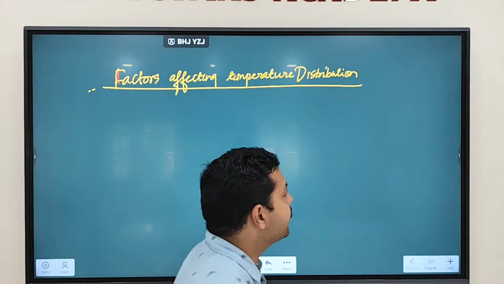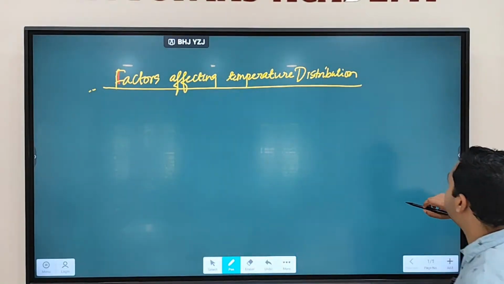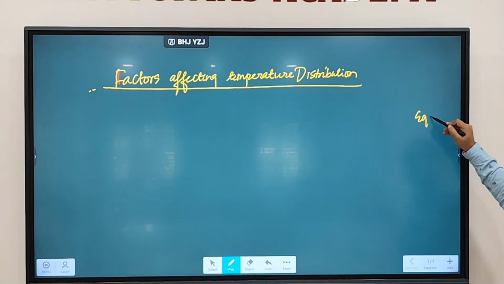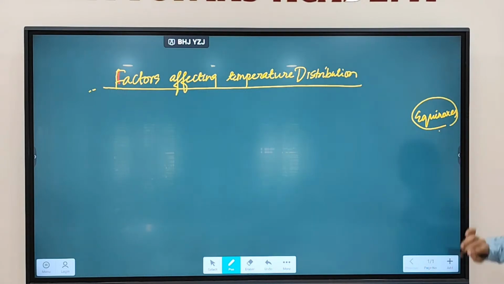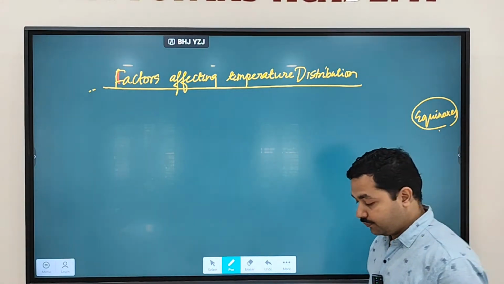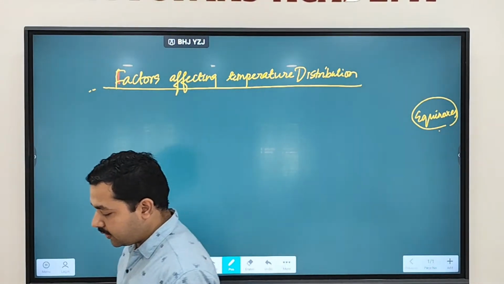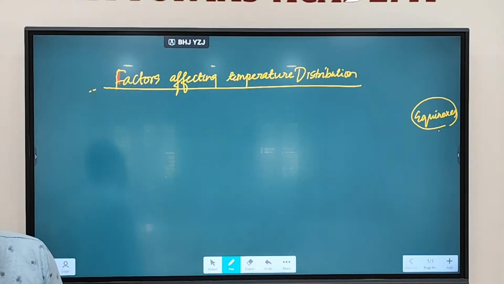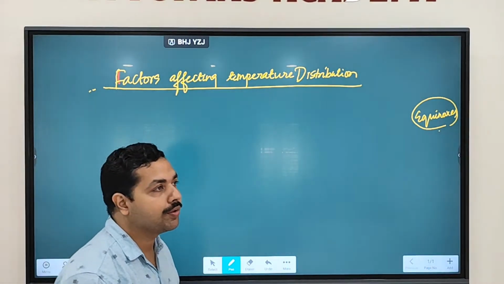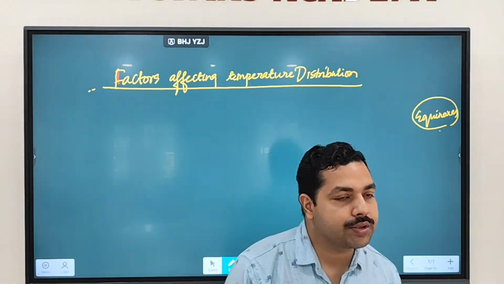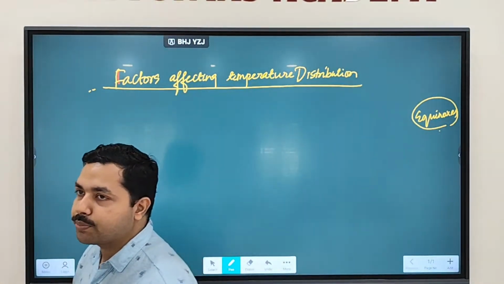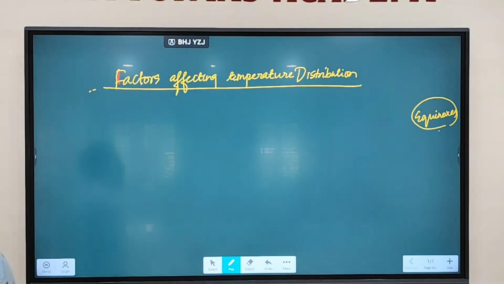And we were discussing rotation and revolution. We talked about equinoxes. When do equinoxes occur? 23rd of September and 21st of March. So you see the spring equinox and the autumn equinox.